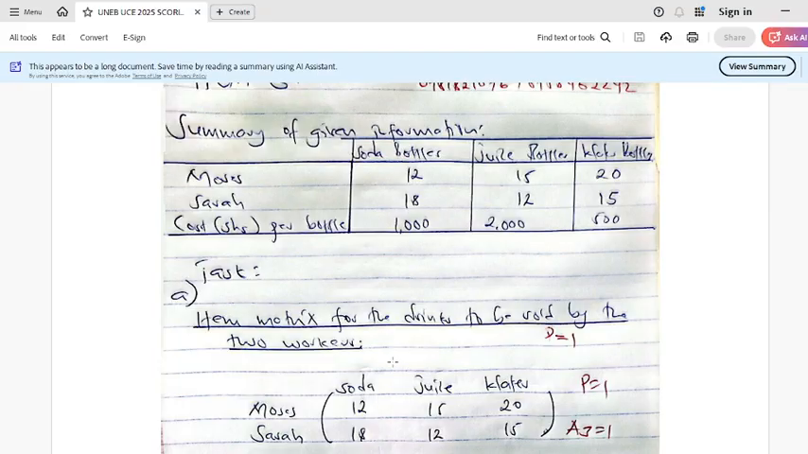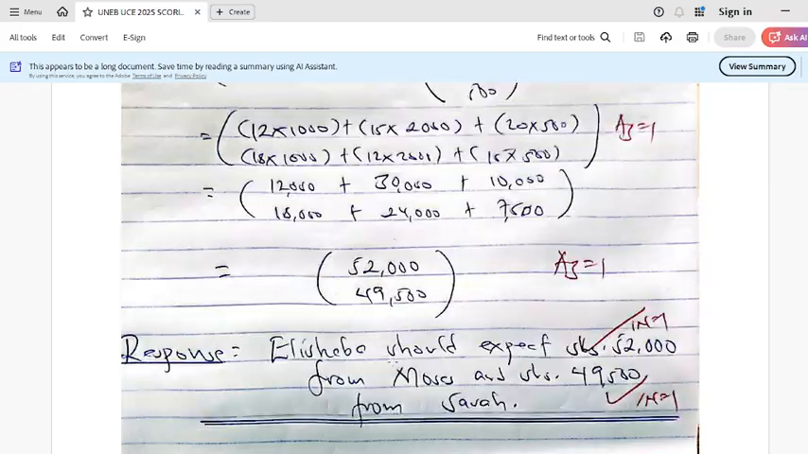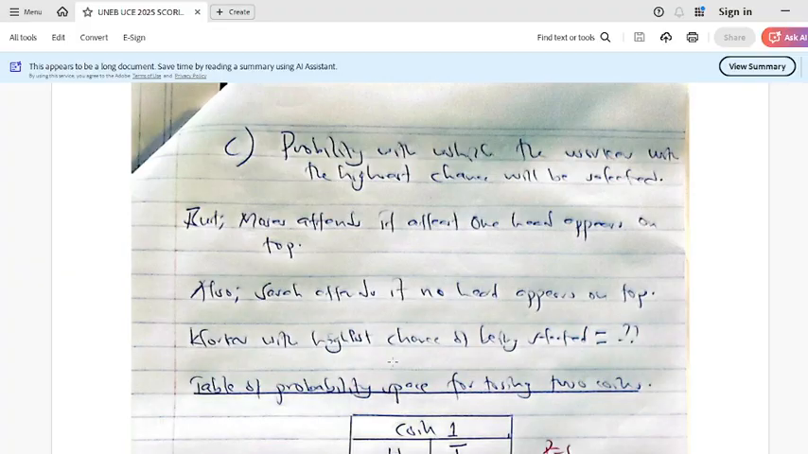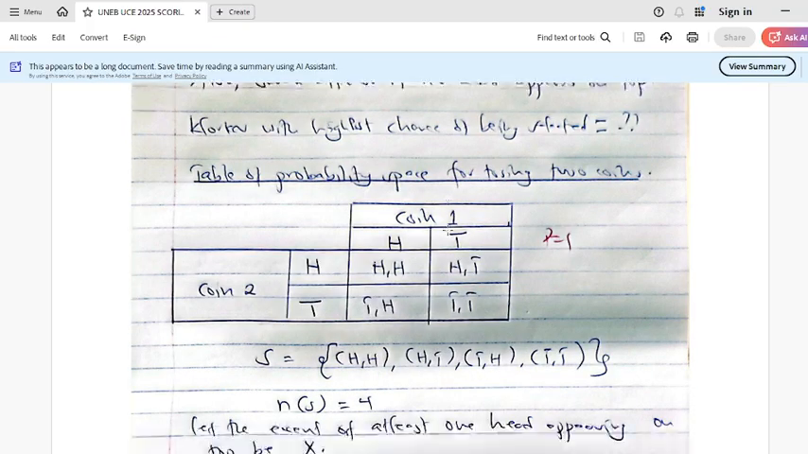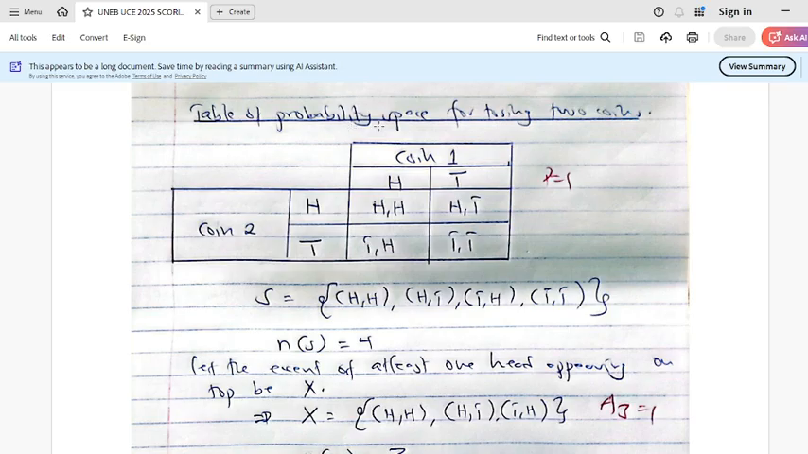Okay, let us go to my responses and look at how I came up with what I have. I see that the probability with which the worker, that is in fact the task, then say, Moses attends if at least one head appears on top. Hope you can see, I started by picking out the conditions for Moses. Then I picked out also for Sarah. Sarah attends if no head appears on top. Then we are looking for the worker with the highest chance of being selected depending on the two different conditions. Then we came up with the probability space for tossing two coins.